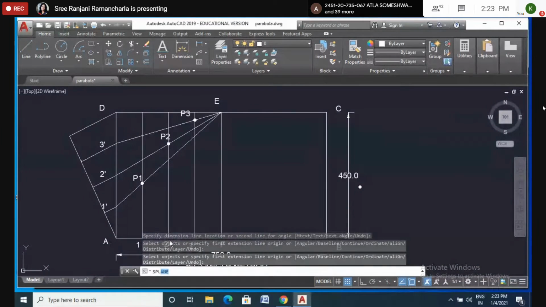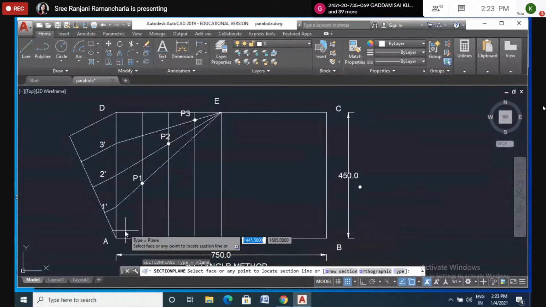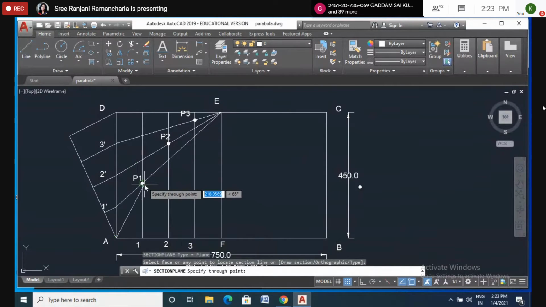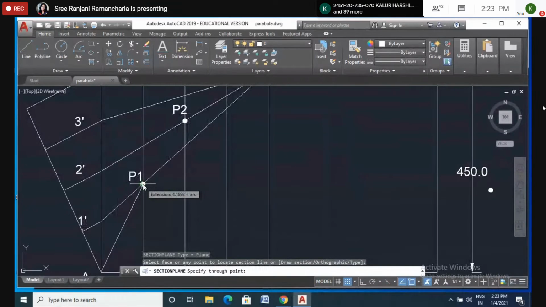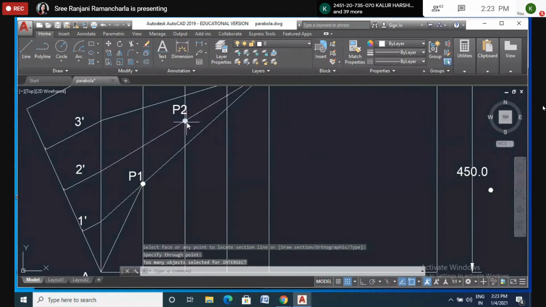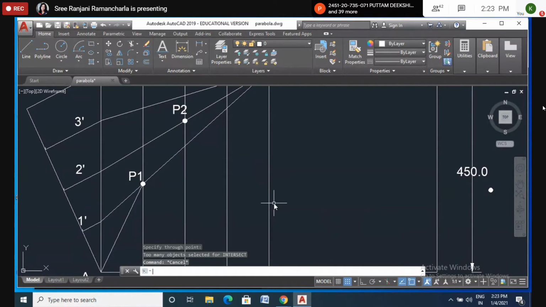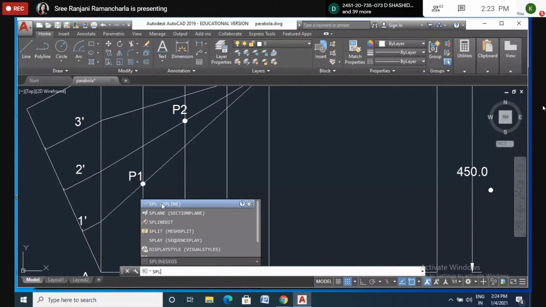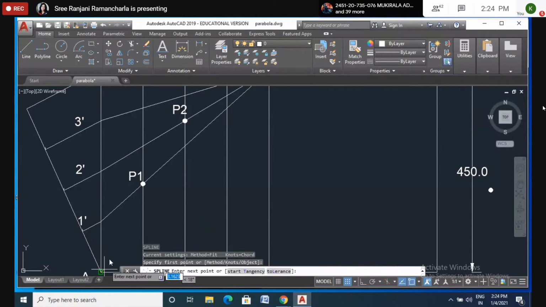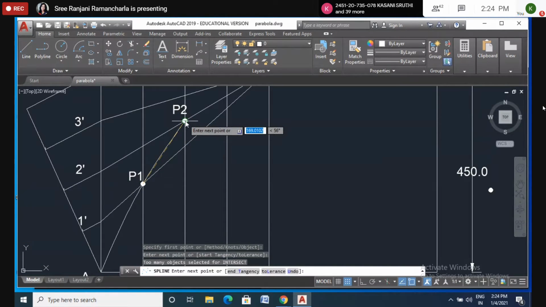Okay. So SPLINE, I will start from A, P1. I just want to zoom in and go exactly to P1. Can you see the screen now?